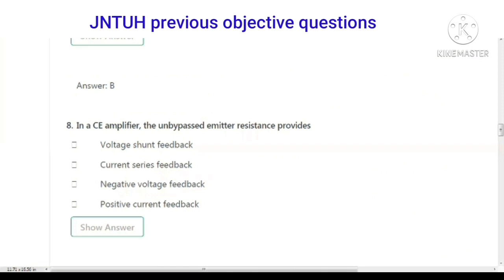Next question, in a common emitter amplifier, the unbypassed emitter resistance provides, actually this emitter resistance acts like a negative feedback element. So in a common emitter amplifier the unbypassed emitter resistance provides negative voltage feedback. This is the answer.